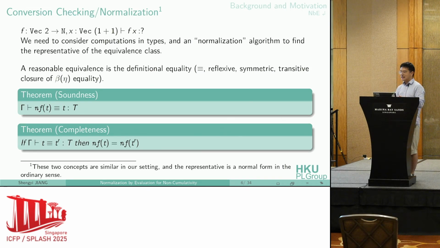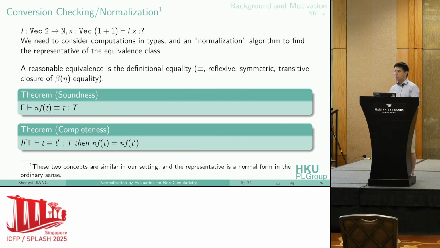But for a dependent type system to really work, we usually want some computation on types. For example, we want this f to be applied to this variable x, even though their types don't match exactly. So it means our type checking or type theory must consider some equivalence relation. A reasonable equivalence relation is definitional equality, which can be viewed as the reflexive, symmetric, and transitive closure of beta, or sometimes eta, equality.